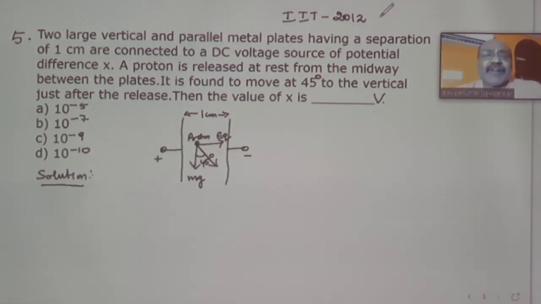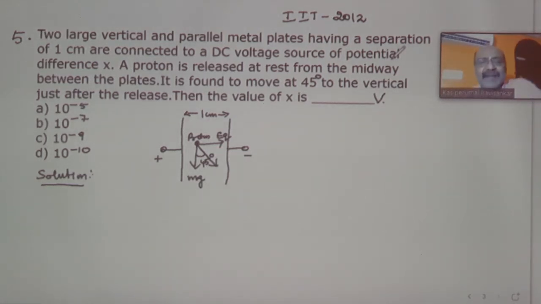Two large vertical and parallel metal plates, I have drawn the diagram, having a separation of 1 centimeter are connected to a DC voltage source of potential difference X. In between the 2 plates, the voltage applied is X. Now a positively charged particle, a proton, is released at rest from midway between the 2 plates. It is found to move at 45 degrees to the vertical just after the release. Calculate the value of X in volts.